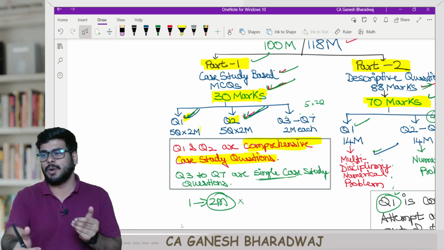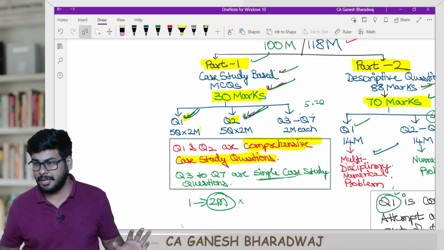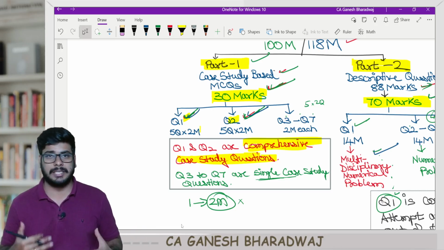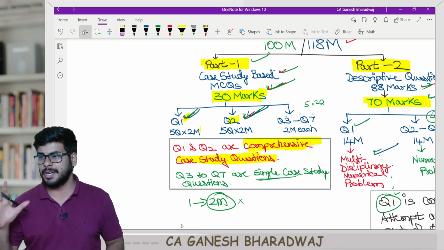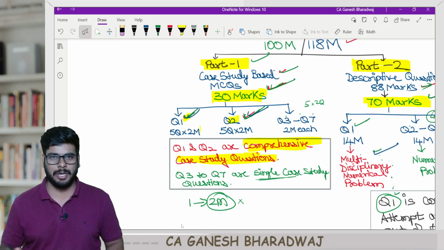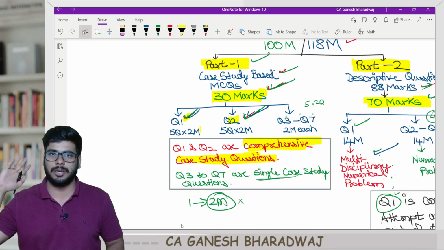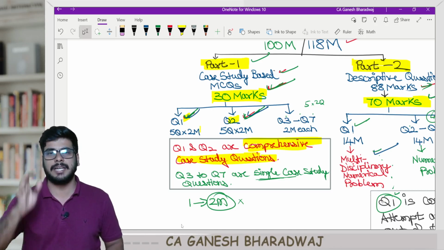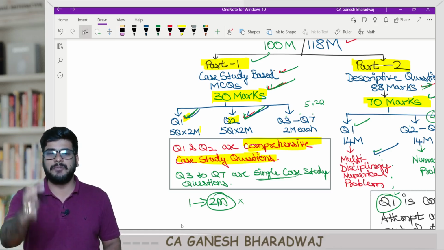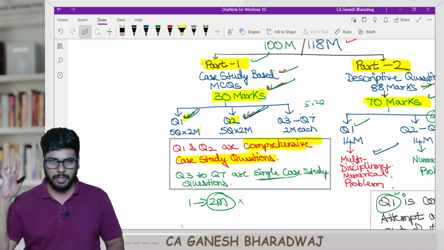Sir, I have only 1.5 months left, 1 month left, whatever it is. Today they have also informed that the exams are not going to get postponed. Please do not worry about it. Whatever time you have got is the maximum time that you have got, and that is the best time. As simple as that, right? That is 100% sufficient. From the very next second onwards, start working towards your goal.